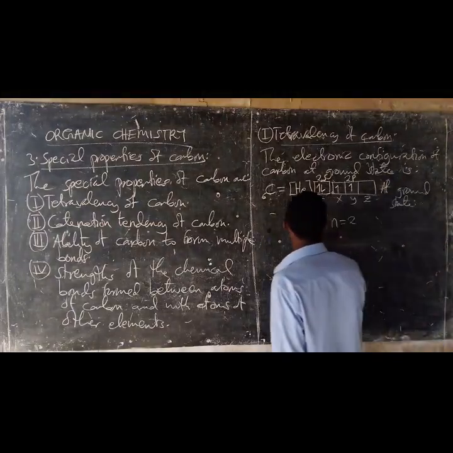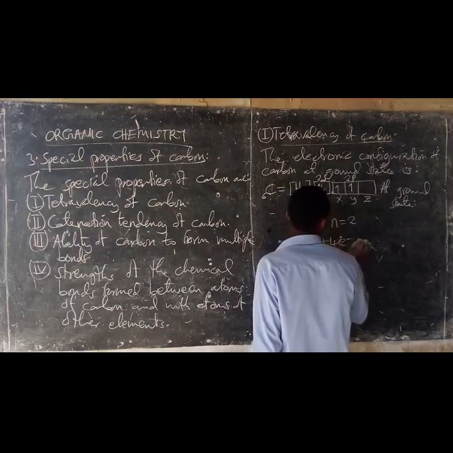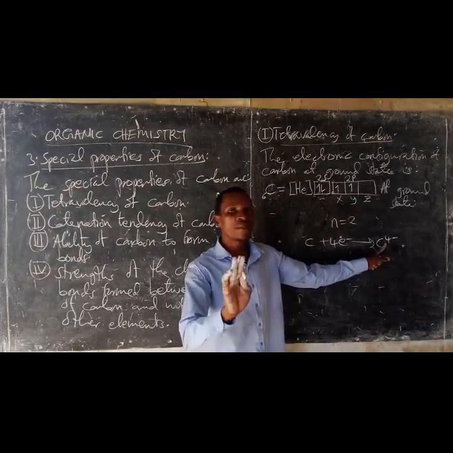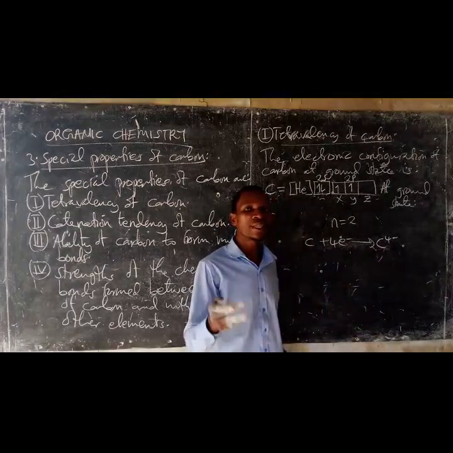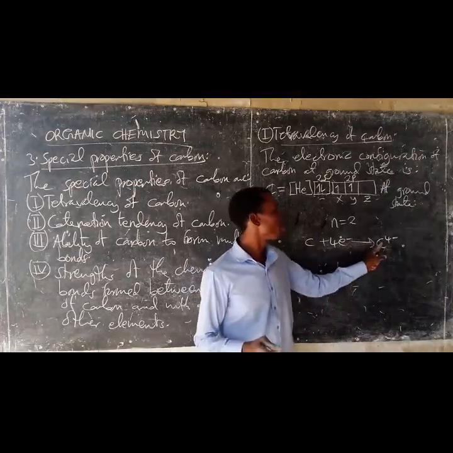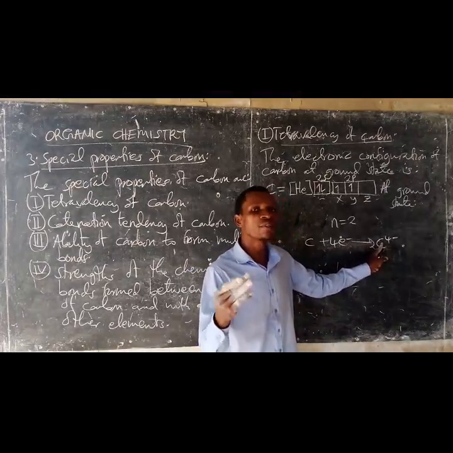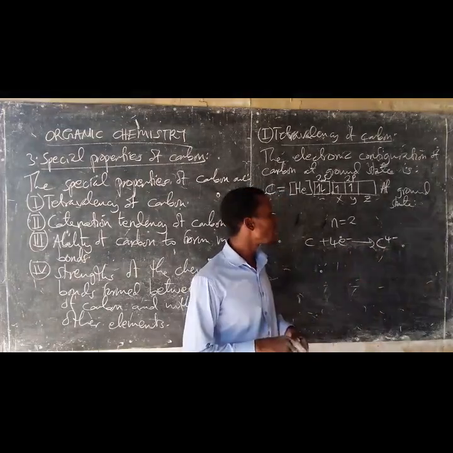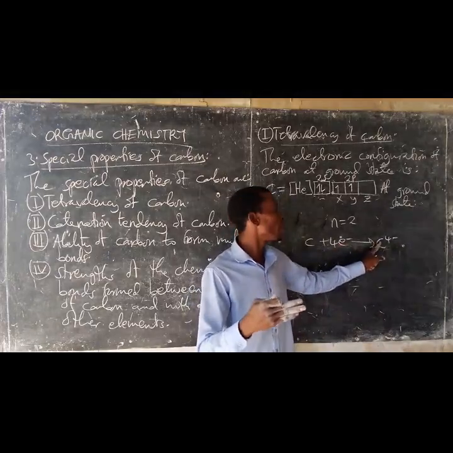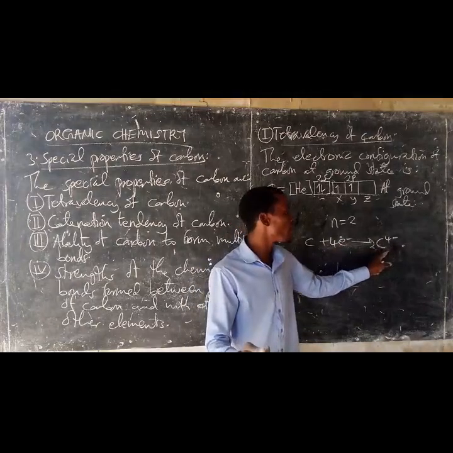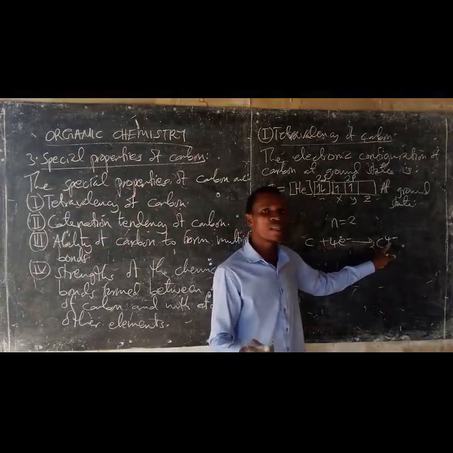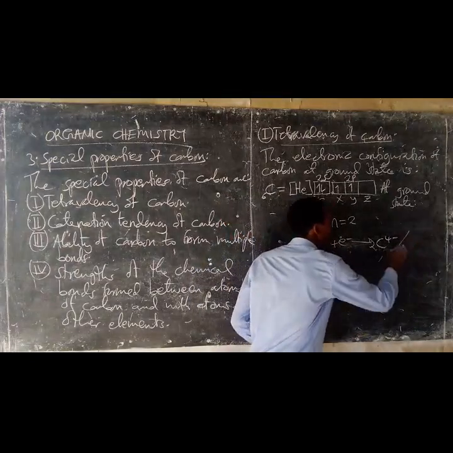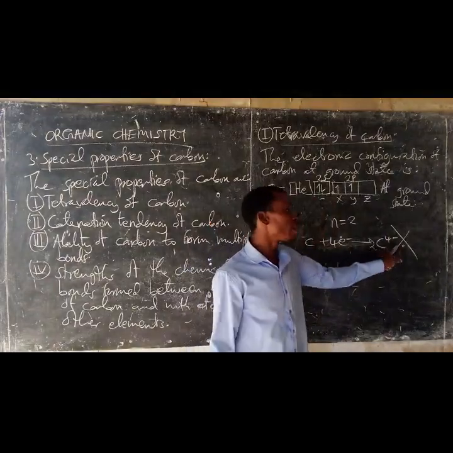Now, the process of carbon to gain 4 electrons in order to form the tetra-negatively charged gaseous ion is not possible, because this process is energetically not favored. It needs a very large amount of heat energy, which is the total electron affinity. The total electron affinity used to form this chemical species is very high, which cannot be compensated by the enthalpy of hydration. So this chemical process cannot take place in carbon.